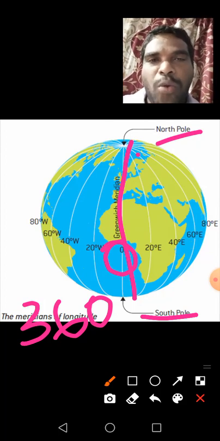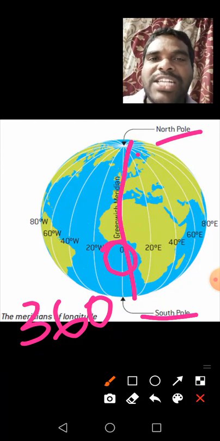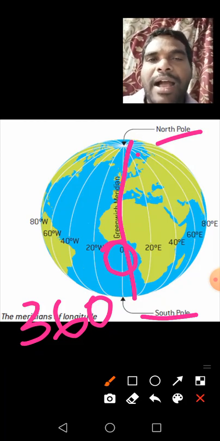We should learn about locating places on the globe in the next class. Listen, children. Understand, everybody? I hope you understand.